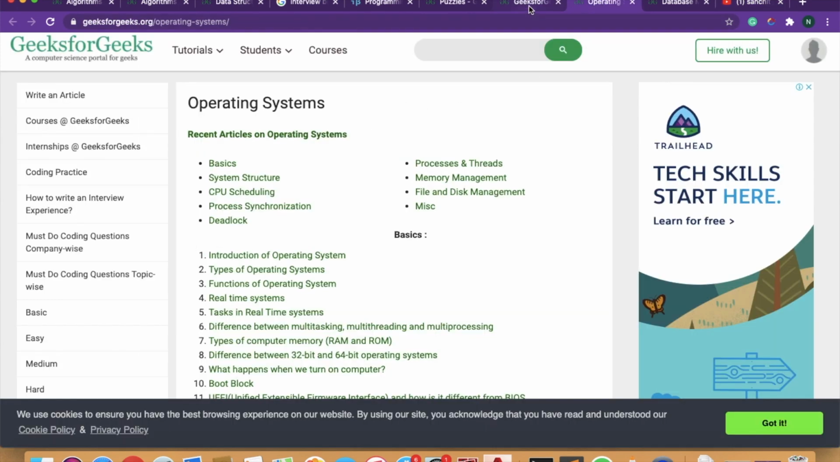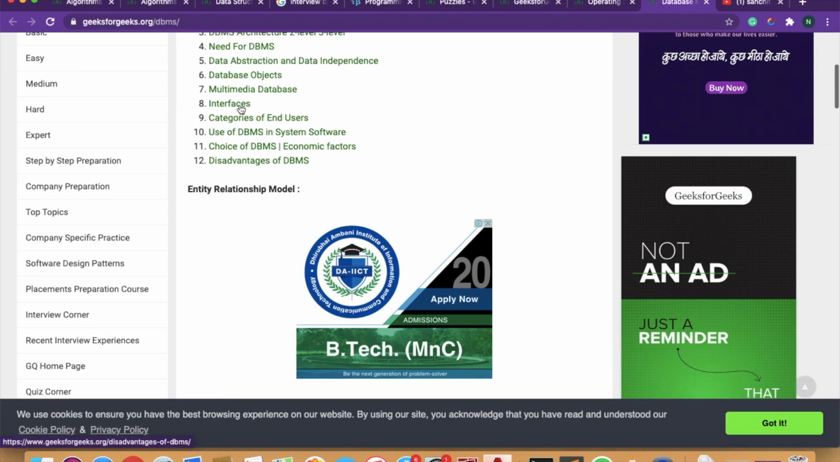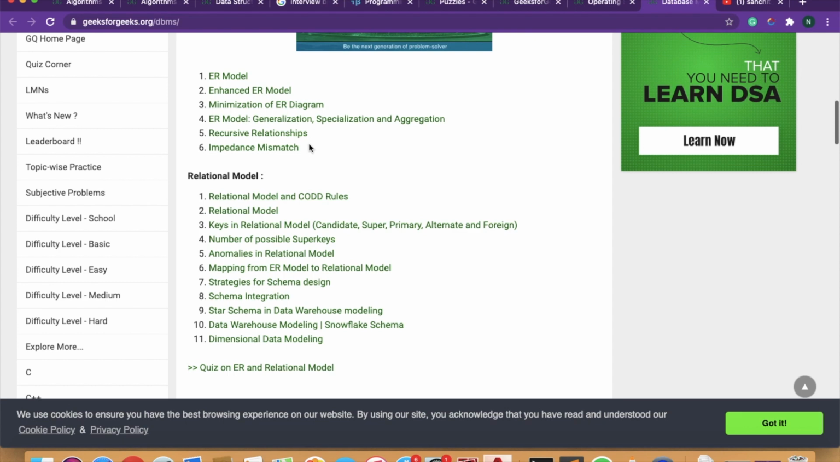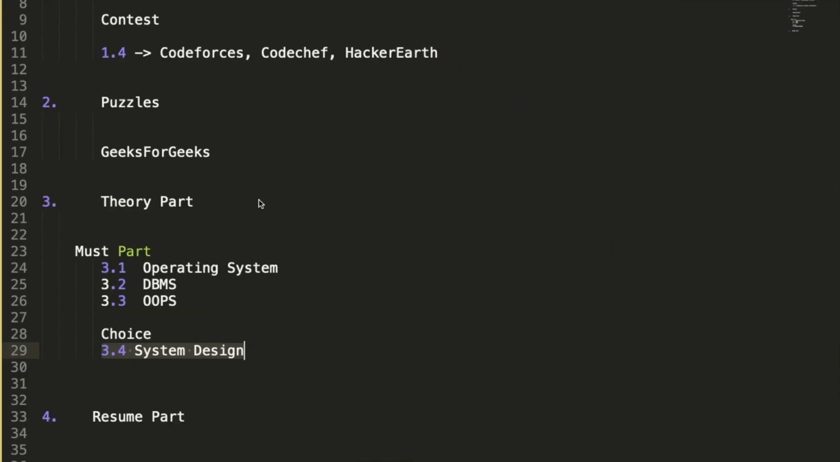So operating system is over, and now we need to come to the DBMS part. Okay, so we need to cover the DBMS part. See, some of the companies do ask in MCQs also. So before going for the written test, make sure that you are aware of these three parts, that is DBMS, OOPS, and operating system.